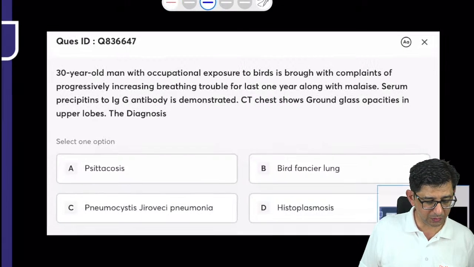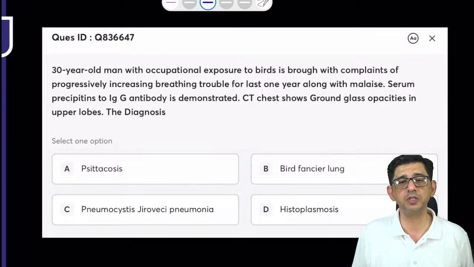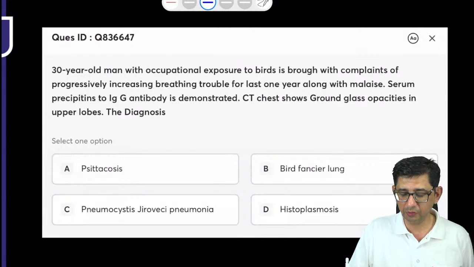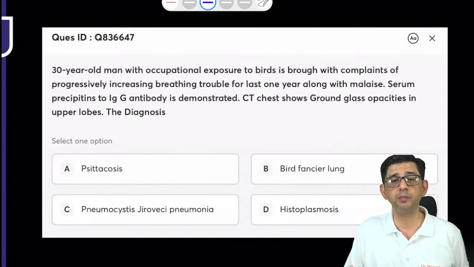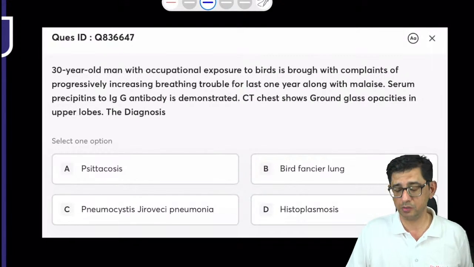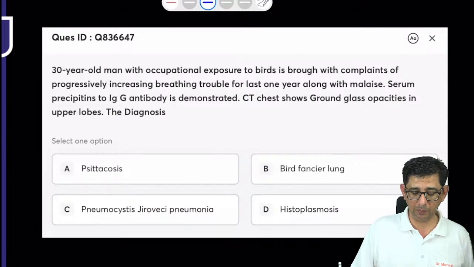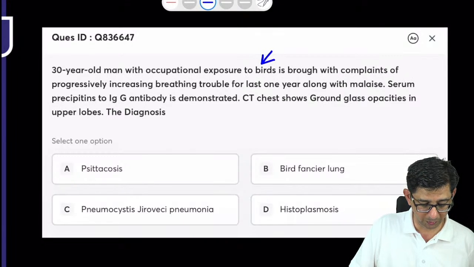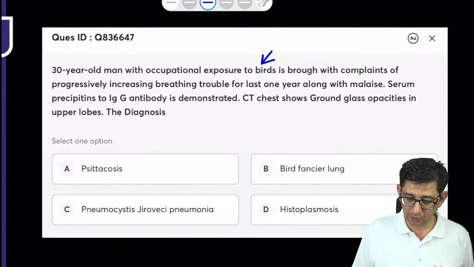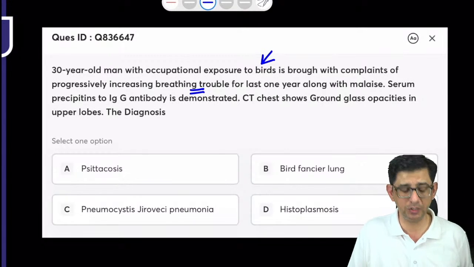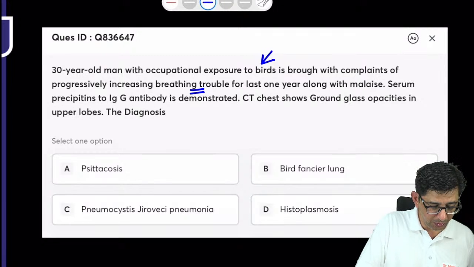Chalo ji, let's move on to the next question for today. We have a 30-year-old man with occupational exposure to birds, and he's brought with complaints of progressively increasing dyspnea, with breathing trouble for almost the last 1 year along with malaise. Serum precipitants to immunoglobulin G antibody is demonstrated. The CT scan shows ground glass opacities in upper lobes, and then we have a couple of possibilities here. So there is occupational exposure to birds in this particular case, and he's also talking about breathing trouble. So this looks like an occupational lung disease only.